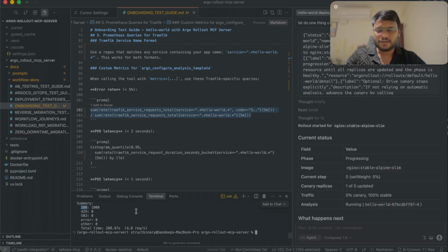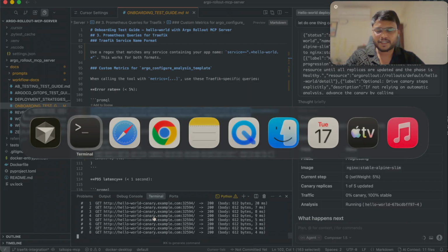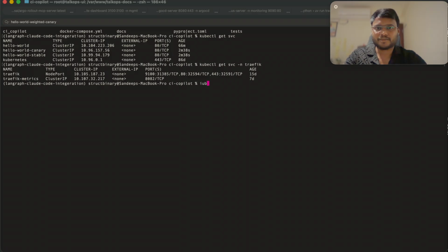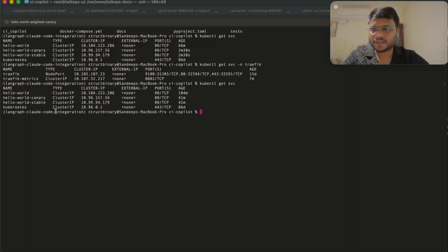Let me again generate these 1000 requests, and this time I know the service which is serving the current traffic. So manually I will edit this service to show you how the rollback will happen.